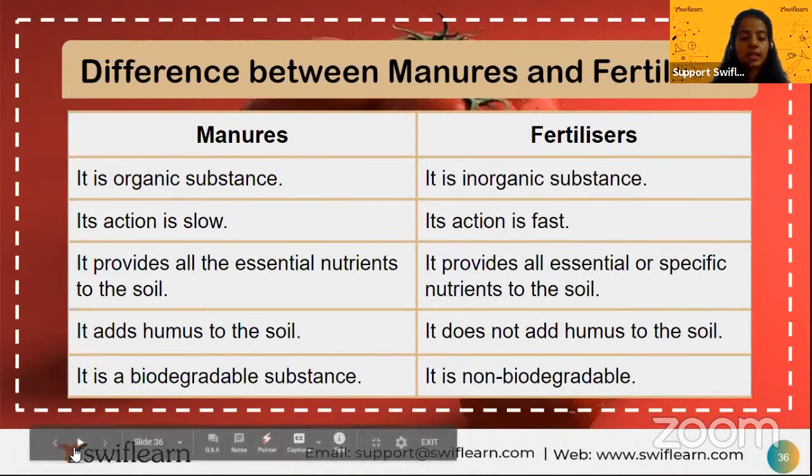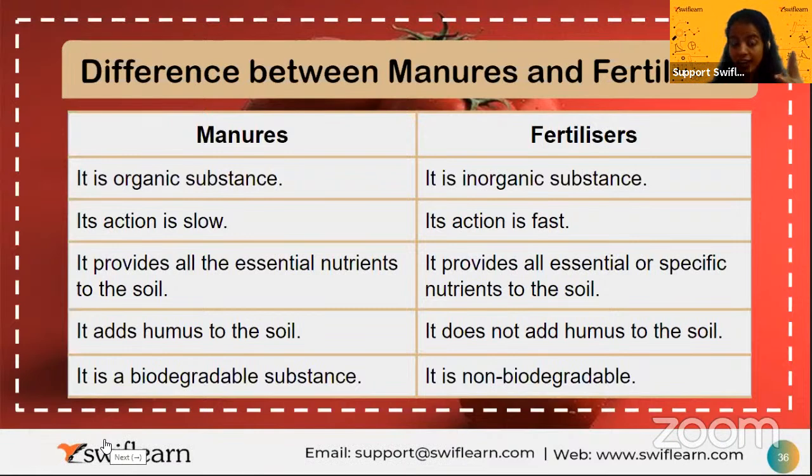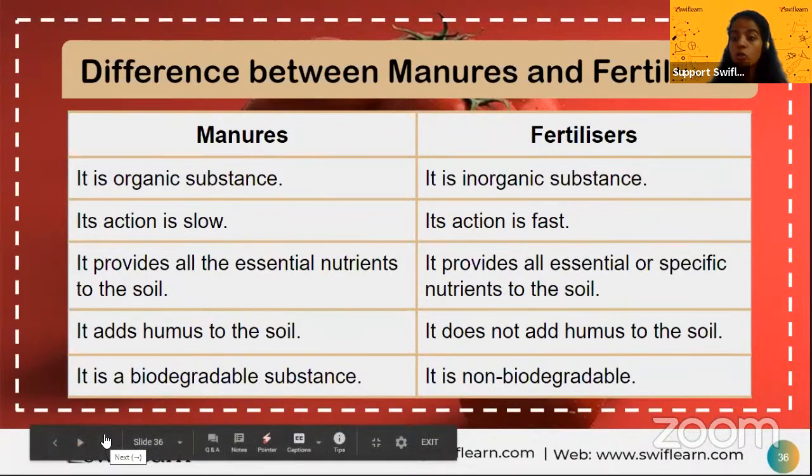So what have we done? The first important thing was crop. Then types of crops: Kharif, Rabi, and examples. Examples should be written. Even if not asked, you should be ready with your examples. Then we have done what is agriculture, very important from the exam point of view, the definition. The need of crops. Then the steps: preparation of soil, sowing of the seeds, then manures and fertilizer.